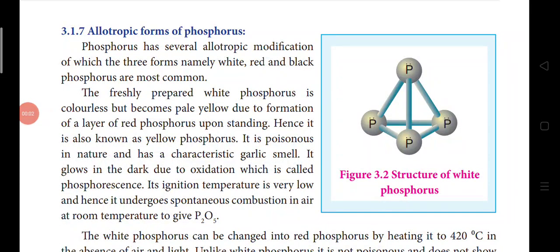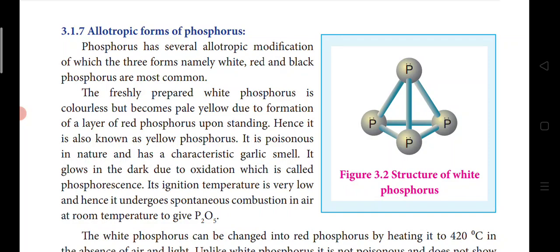Good afternoon. Today we are going to see allotropic forms of phosphorus and the other compounds of phosphorus like phosgene, phosphorus trichloride, phosphorus pentachloride, all their preparation, properties, structures, and uses, all that we'll discuss. Last class, I hope you all remember what we discussed.